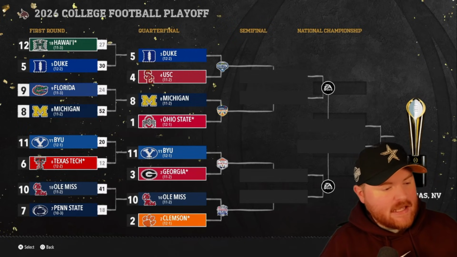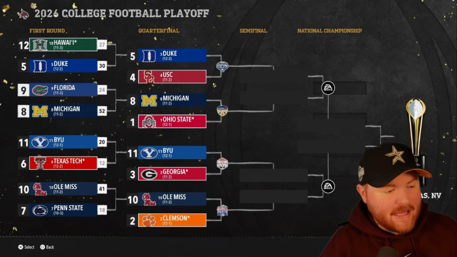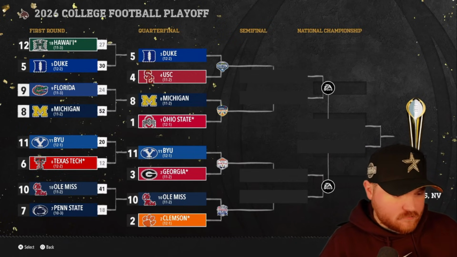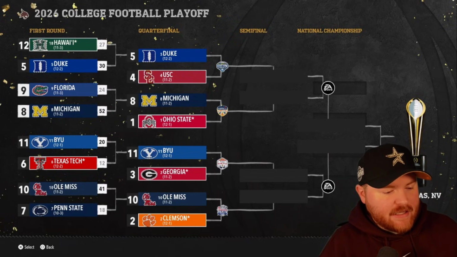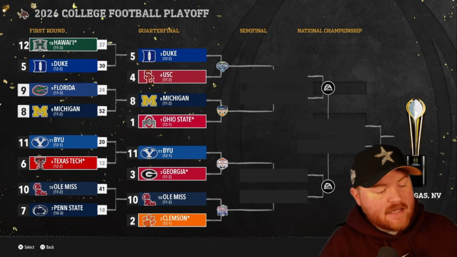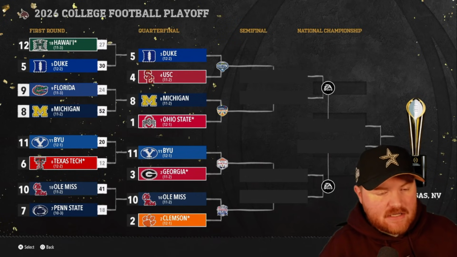We got the big game, whatever it's called, Ohio State, Michigan, a rematch. It looks like maybe Ohio State won the first one. That's in the Orange Bowl. BYU takes on Georgia in the Fiesta Bowl after winning the Big 12 matchup, and then Ole Miss gets the SEC its second win in the video so far, in the playoff at least, against Penn State. They will take on Clemson in the Peach Bowl.